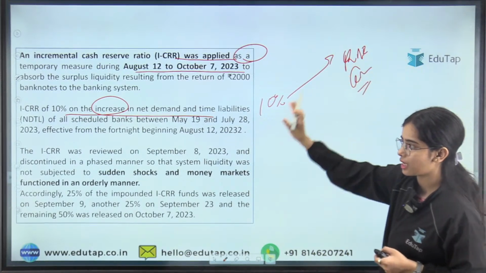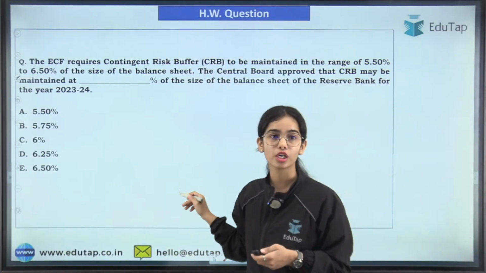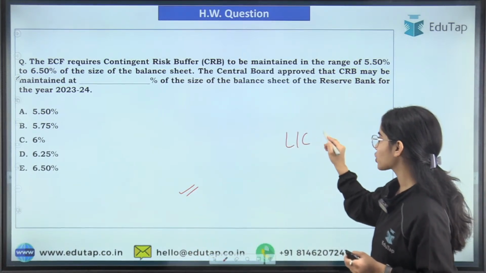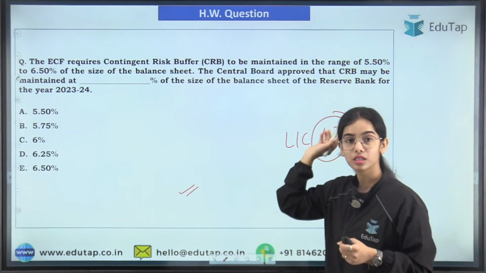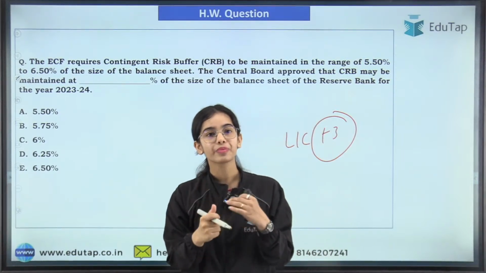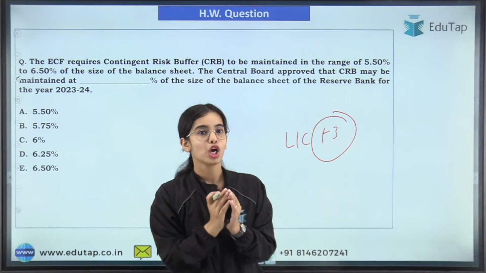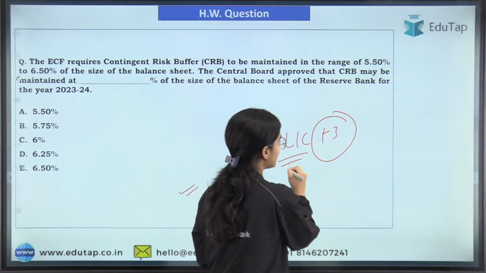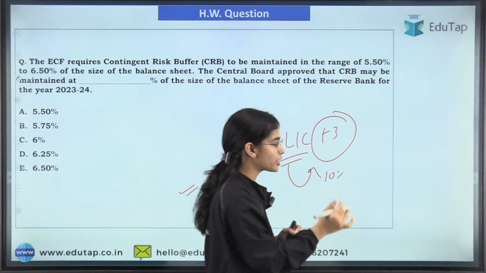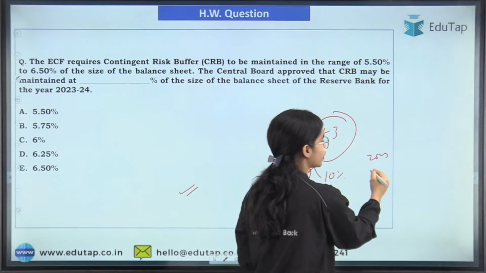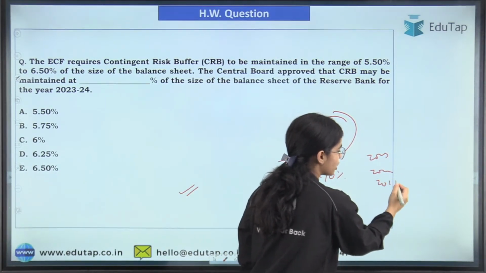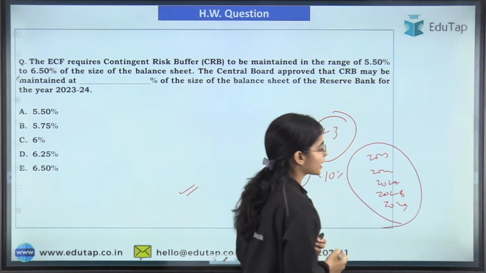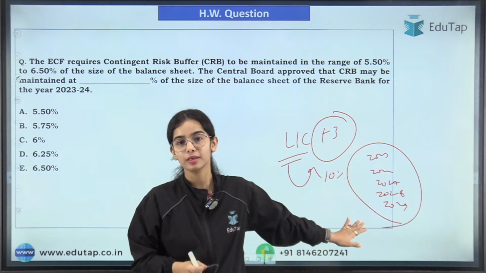So this is the basic idea. Now this is your homework question. Any confusion, anyone? Let me ask you that LIC has got an additional 3 years for the minimum public shareholding. So in which year will LIC have the 10% minimum public shareholding? Is it 2025, 2026, 2027, 2028 or 2029? If this is a question that comes to you, what will be your answer here?